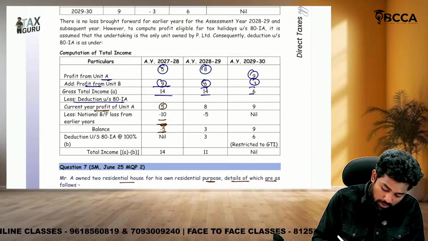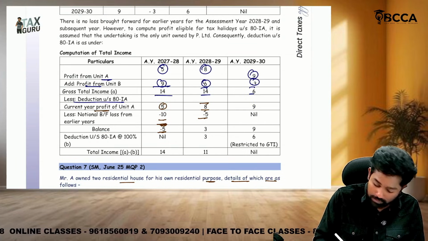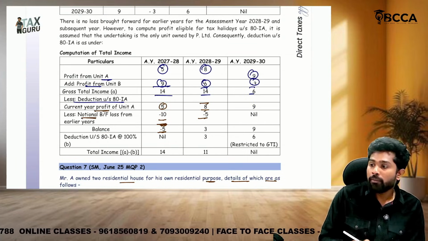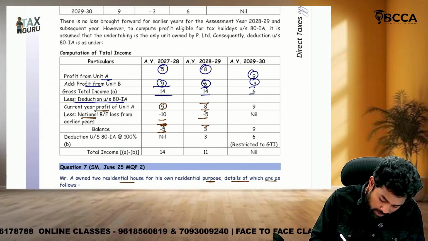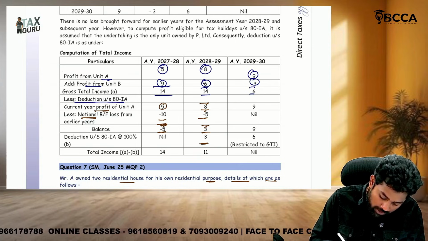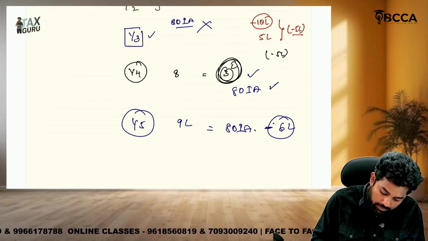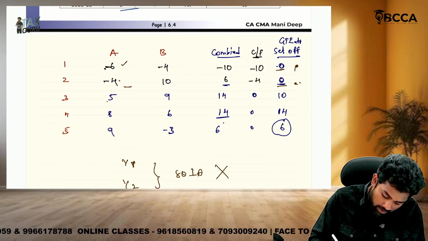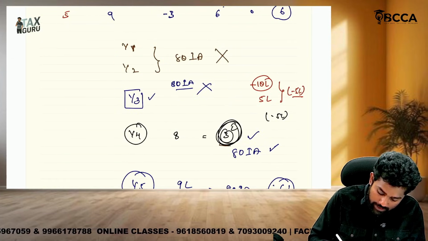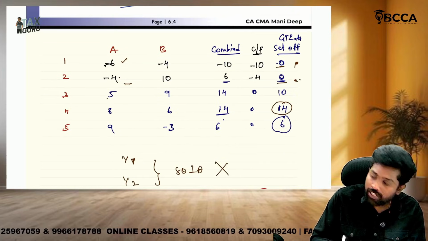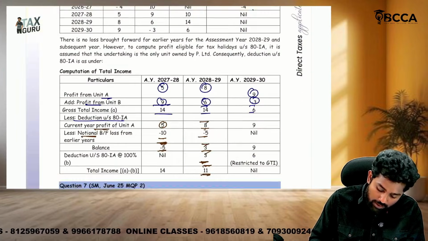But year 4, sir, current year profit is 8 and brought forward loss is only 5. Sir, why are they writing it as notional? Because we are assuming this only for the purpose of 80IA. Then balance 3. So for year 4, how much is available, sir? 3 lakhs is available. If you subtract that 3 lakhs from, sir, here year 4 how much? 14, na? 14. Gross total income. Here we said deduction of 3 lakhs is available, na? If you subtract, the net total income is how much? 11 lakhs.